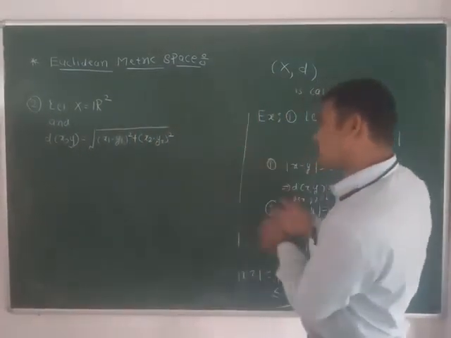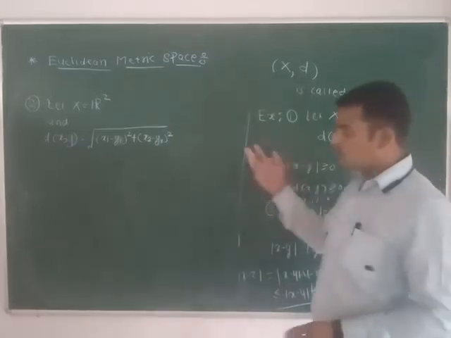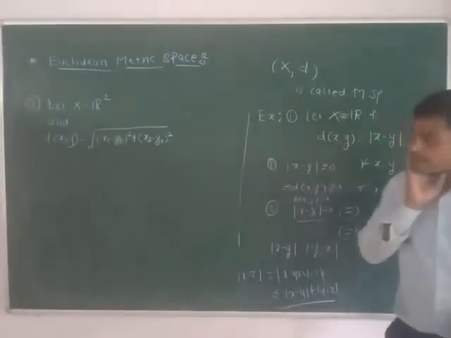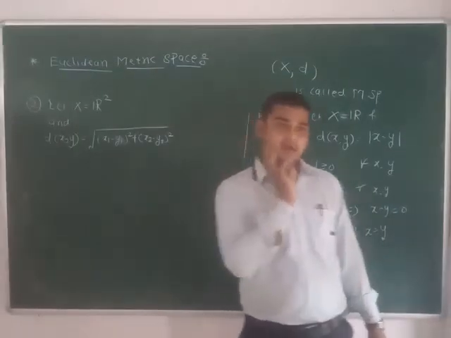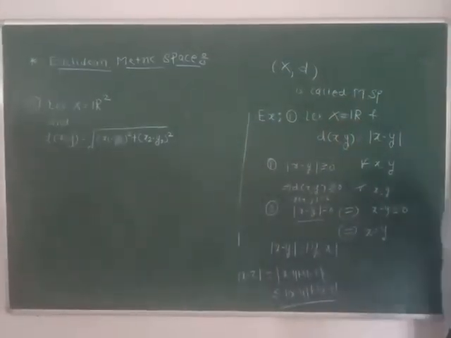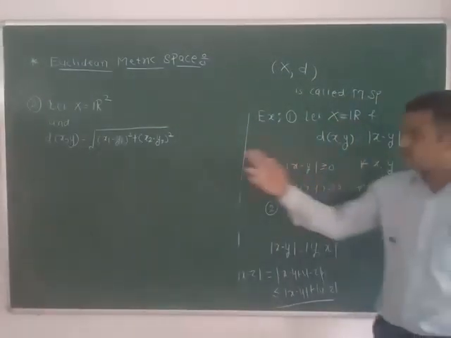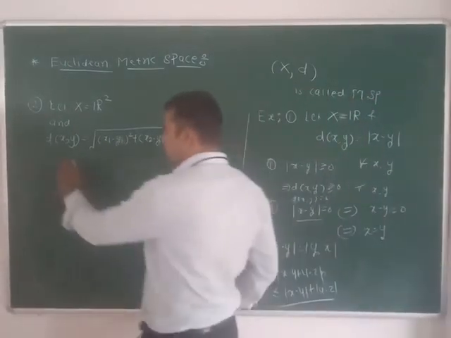In order to check all these conditions, the first three conditions, that is positivity, symmetry and non-negativity, are very easy to prove. All three conditions are satisfied by this function d.